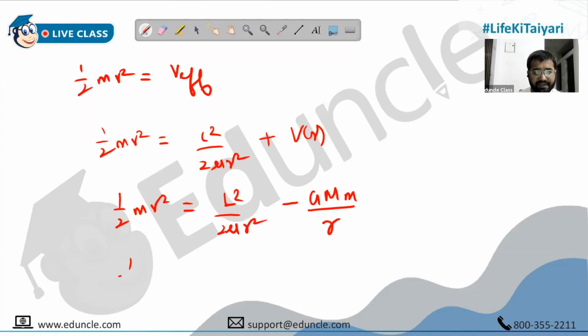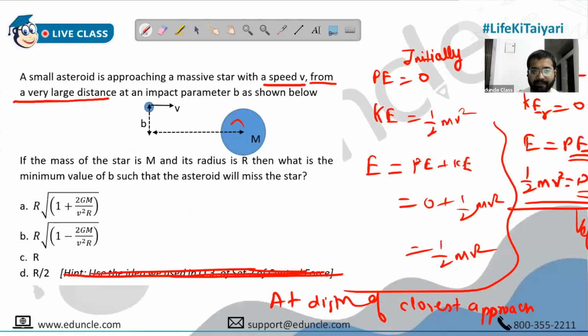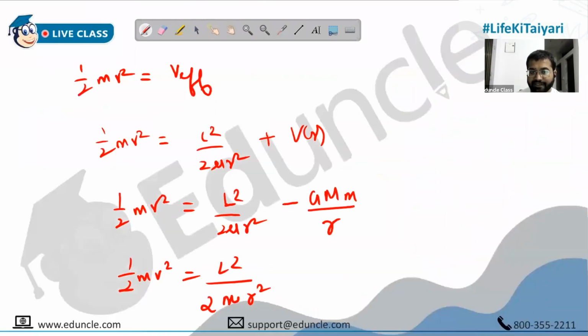Now we just have to solve this. So half small m v square equals L square upon 2 mu r square minus GMm upon r. What is the value of mu, people? It becomes equal to small m, because capital M is very large. This is the asteroid, and this is the star. So reduced mass becomes equal to the mass of the asteroid, small m. Tell me if you have any questions here.